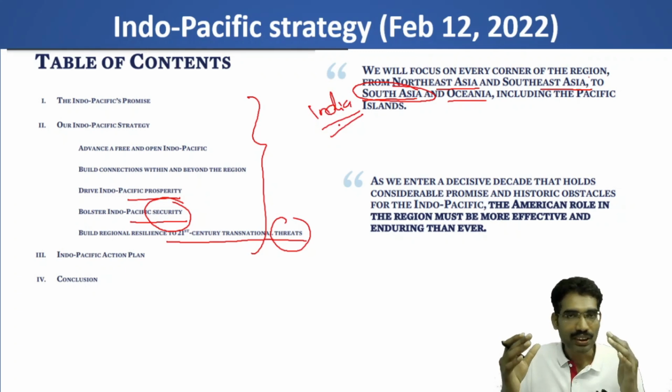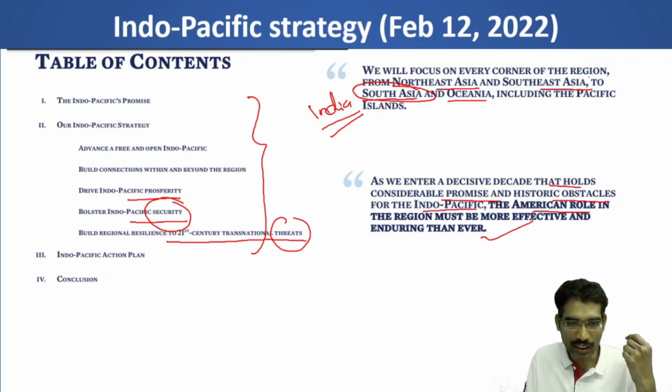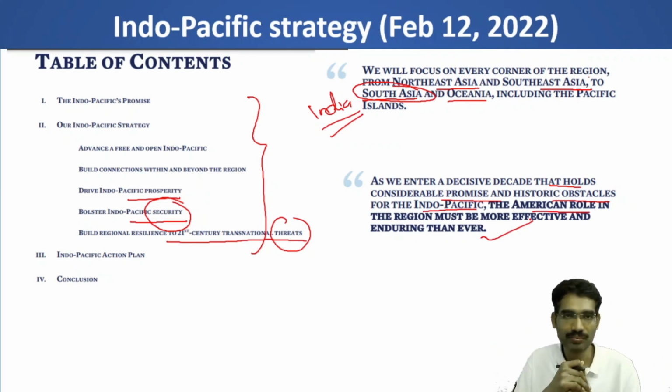This Indo-Pacific strategy of USA is going to have direct implications on India's security and also India's foreign policy. It is also saying, as we enter a decisive decade that holds considerable promise and historic obstacles for the Indo-Pacific, the American role in the region must be more effective and enduring than ever. So now you can see the shift in the idea of America's foreign policy.